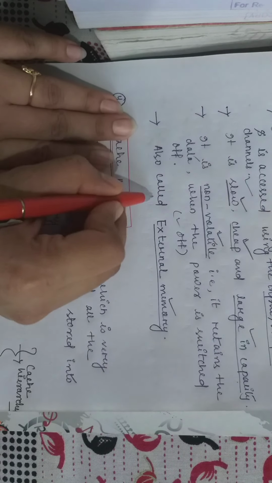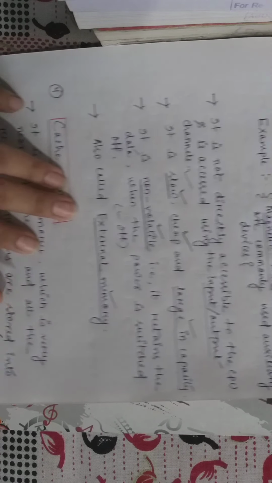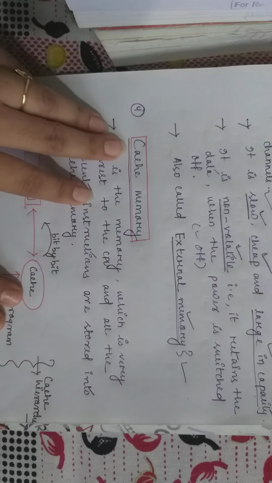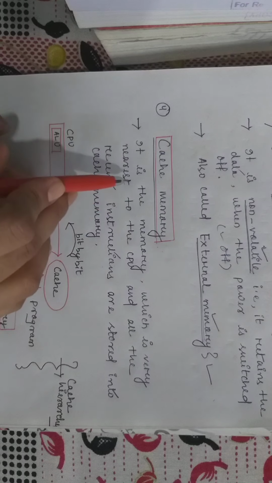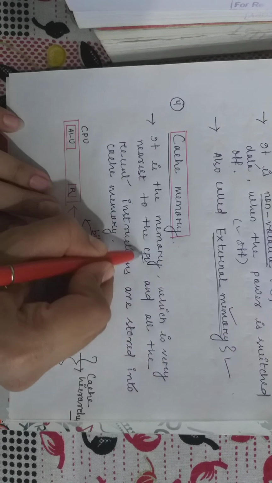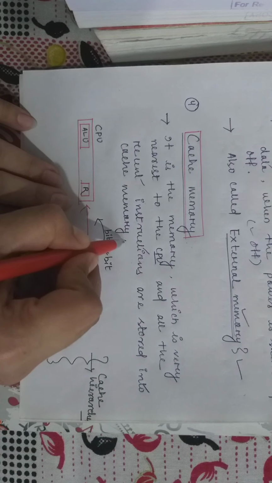It is also called the external memory. Yes, the secondary memory can be called the external memory. And the last term covers our topic: the cache memory. This is the memory which is nearest to the CPU or the processor, and all the recent instructions are stored in the cache memory.